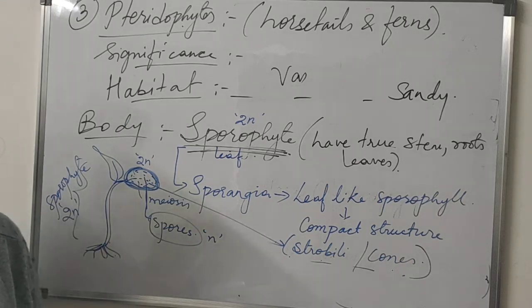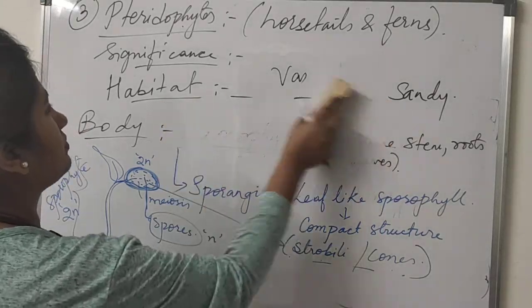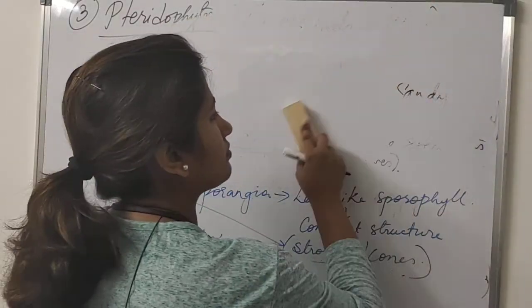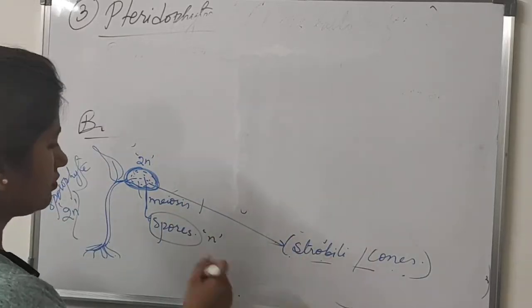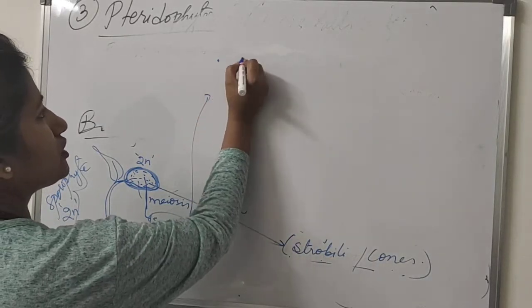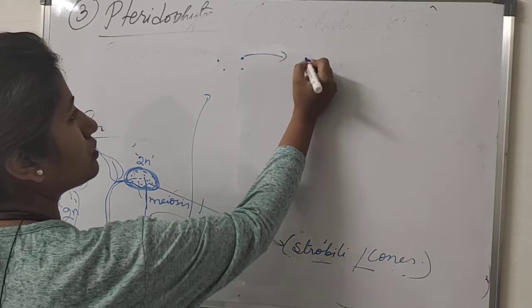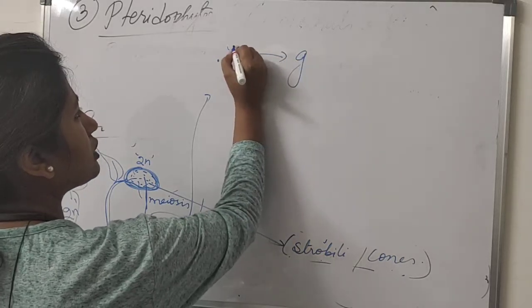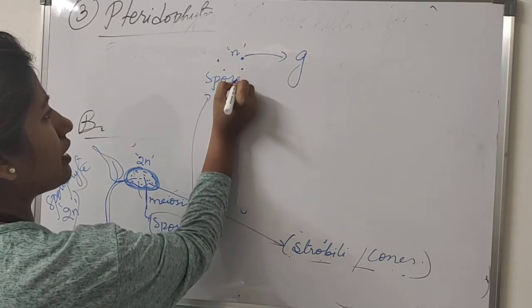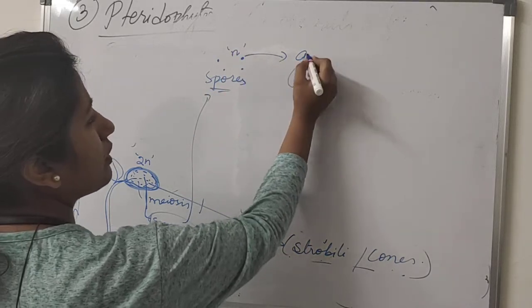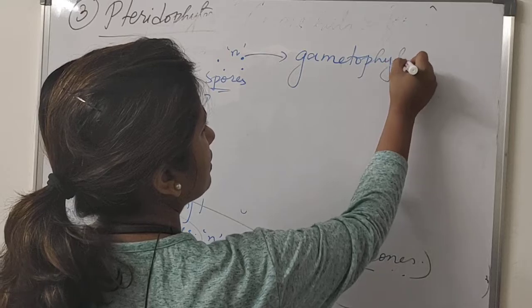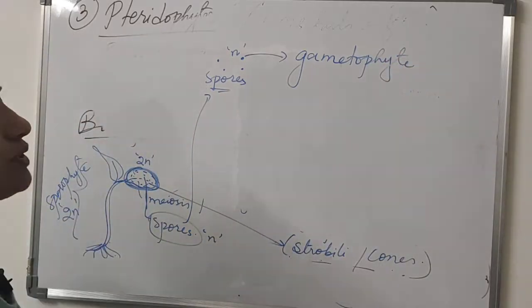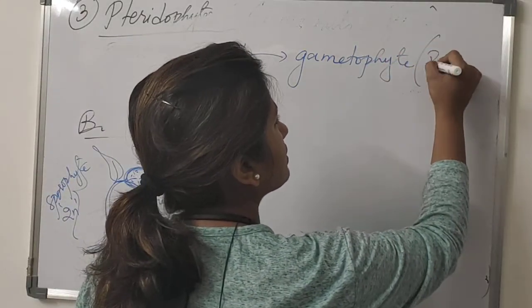And from these spores it will give rise to gametophyte. What are those spores? They are haploids. So from haploid, a haploid body will develop, gametophyte, which is also known as prothallus.